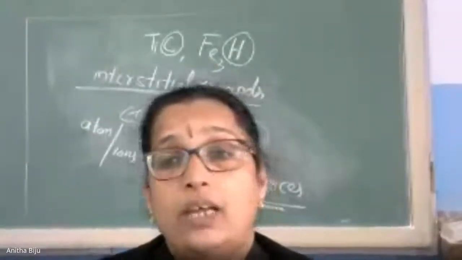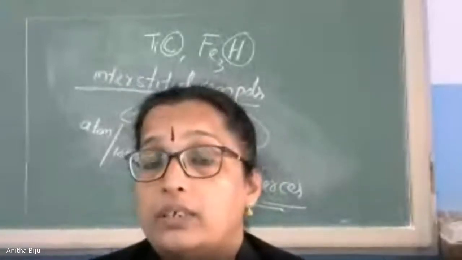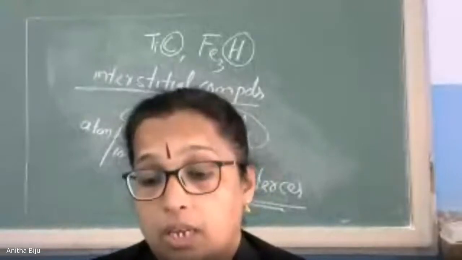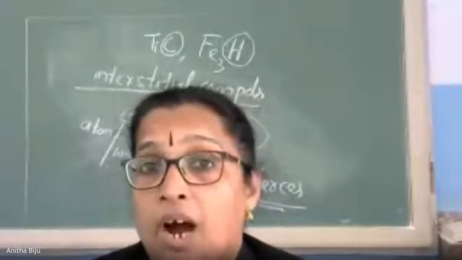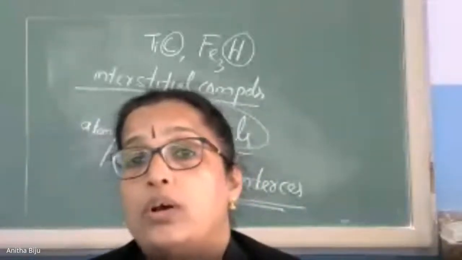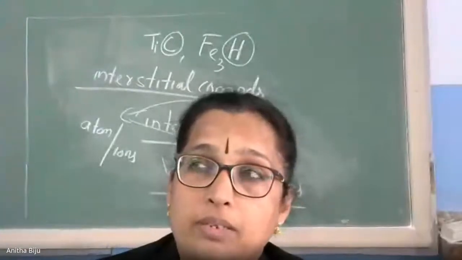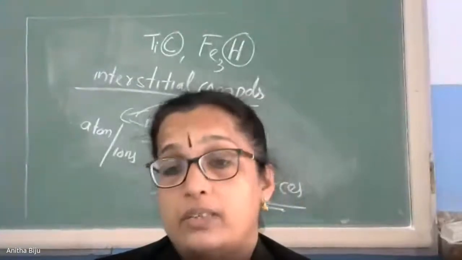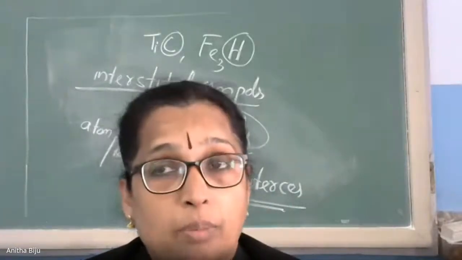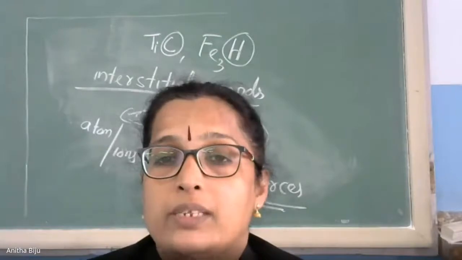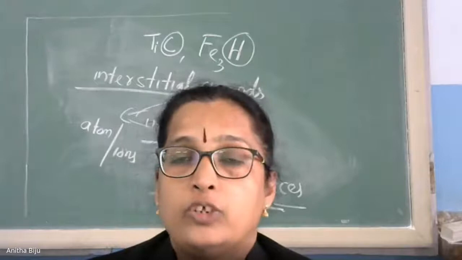But they show very good conductivity. That means they are conductors of electricity. Another one: they are very hard when we compare to the hardest form, that means diamond. Diamond is considered the hardest one. Even so, there are some interstitial compounds like borides. Borides means boron is a small atom.